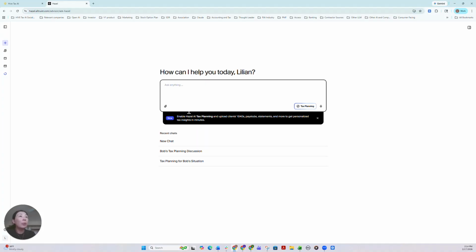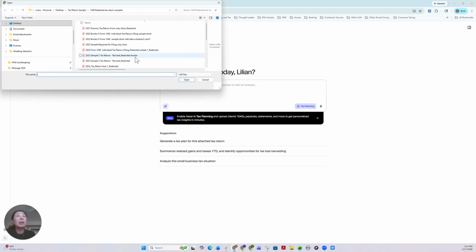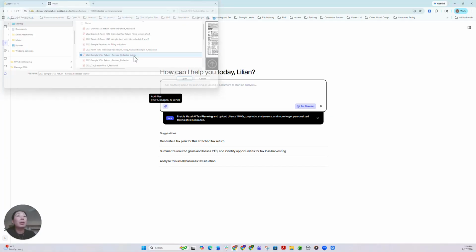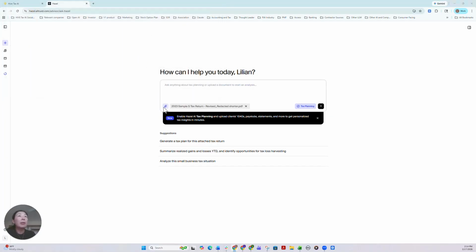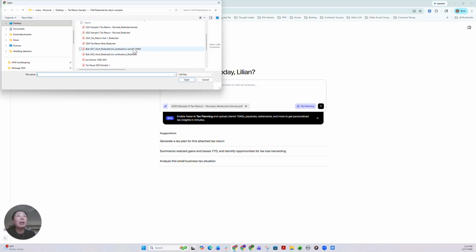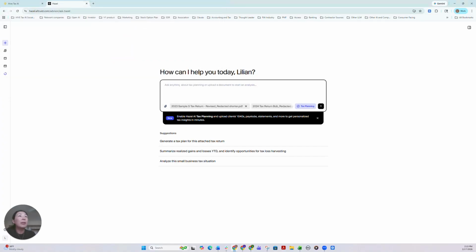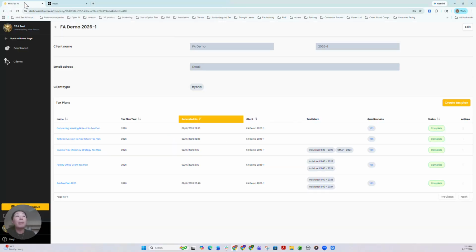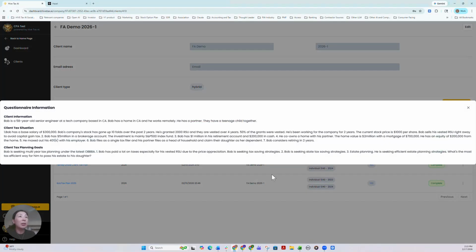So in Hazel AI, we log in, we click tax planning, and we upload Bob's 2 years of tax returns, 2023 and 2024. Bob also has some information other than the tax return, and that information will be very useful as well.